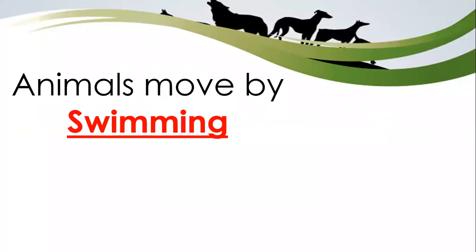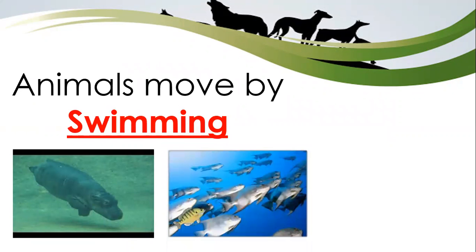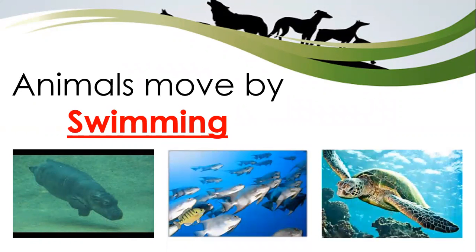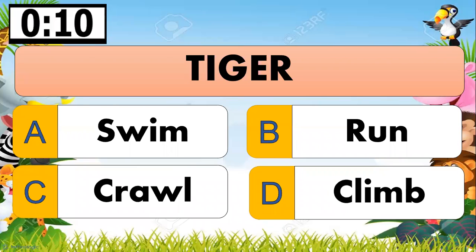And lastly, animals move by swimming. Some animals use their tails and fins to swim. Example, we have the hippopotamus, fishes, and turtle. These are animals that can swim. Can you give other examples of animals that can swim? Very good. Now, we're going to have our activity.